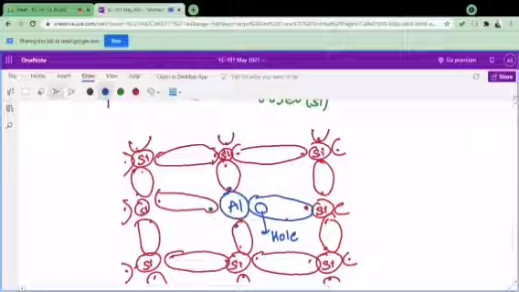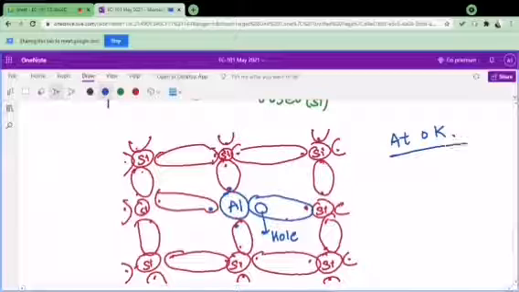Right. Now how is this hole going to affect the conductivity? This is important to know. For example, right now I am at 0 Kelvin. It means there will be no energy provided to this system or structure, and definitely no electrons will move, no holes will move, and it will not conduct. There will be no change in the electrons or holes from the valence to the conduction band.